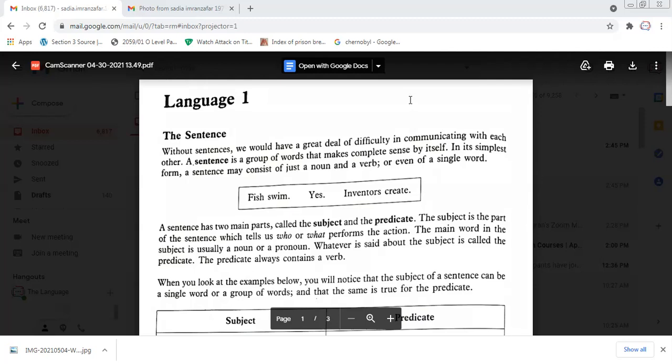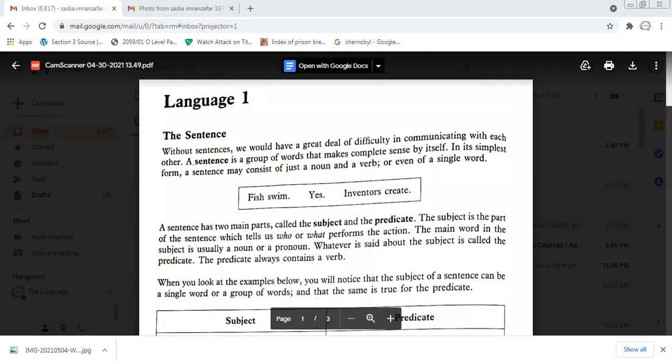The subject is the part of the sentence which tells us who performs a certain task, and that is the main verb. I will also teach you the types of verbs today. The action is taken by a noun or a pronoun, and it has to be connected with a verb. When the noun is connected with a verb, then an action takes place, and that makes a complete sentence.